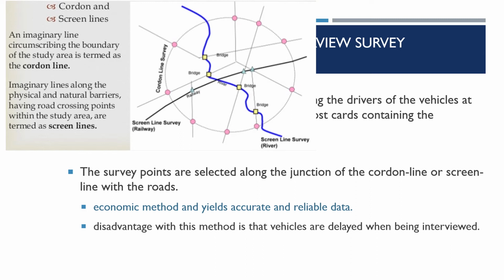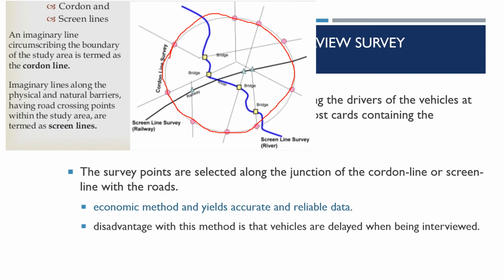Let's call the area of interest, the area for which we would like to collect the information, the study area. Now, if we draw an imaginary line as the boundary of this study area, that is what is called a cordon line. So in this case, assume that this is my area of interest and I am drawing an imaginary line. This shows the boundary of my study area. This is what is called a cordon line. Here more information would be collected inside this area compared to the external.